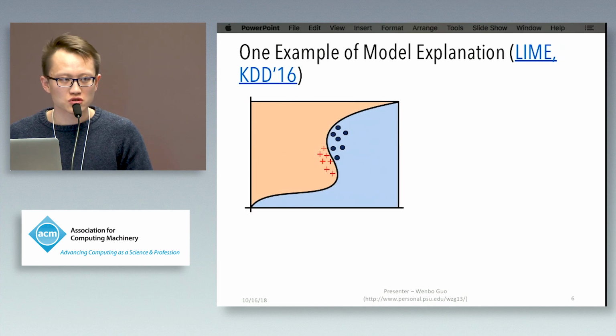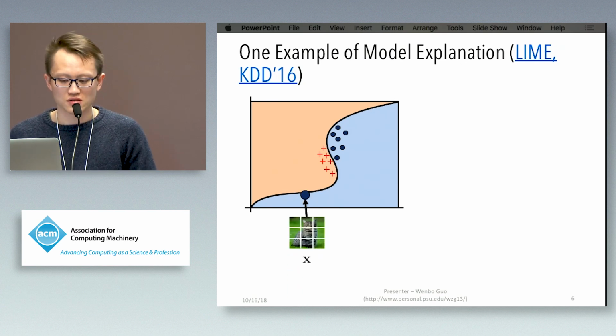First, given a well-trained neural network model, here I just draw the decision boundary like this. We want to explain the model decision at this point X.